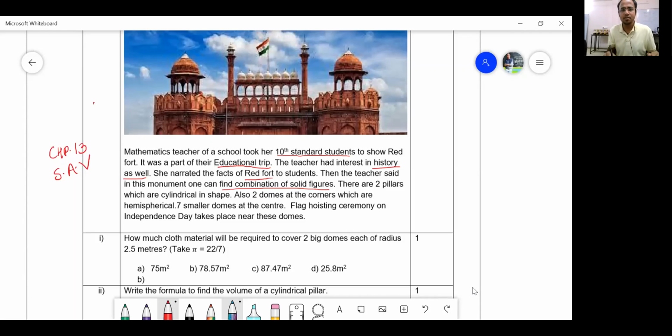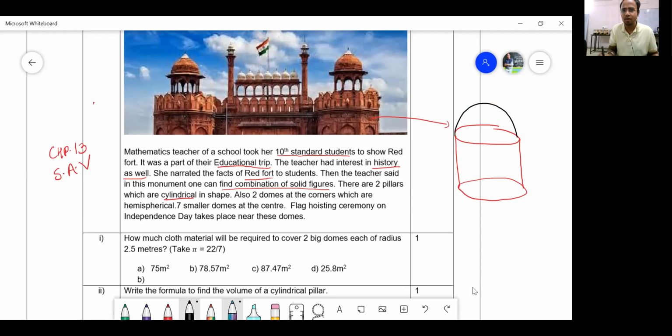This is the first identification that we took from our passage. There are two pillars which are cylindrical in shape. So see, these are the two pillars. I would show you one pillar. There are also two domes at the corner which are hemispherical. Hemispherical as in this is how it would look.